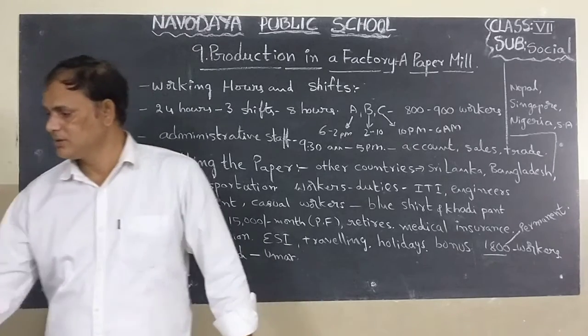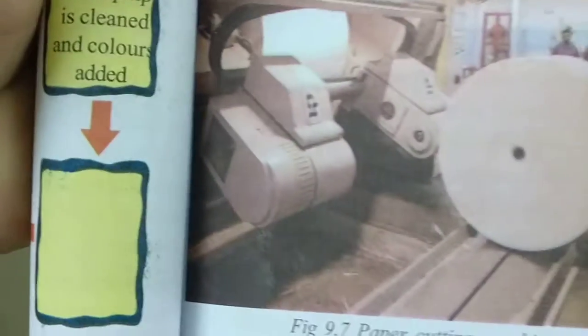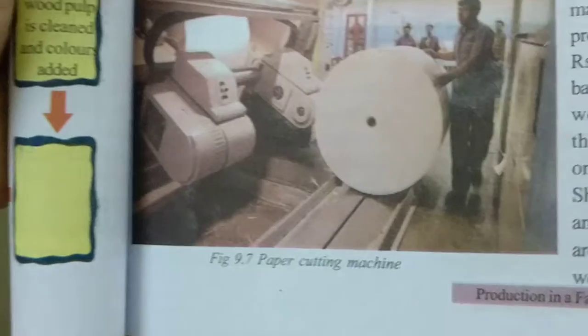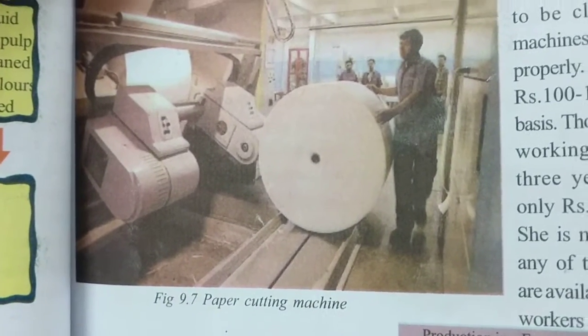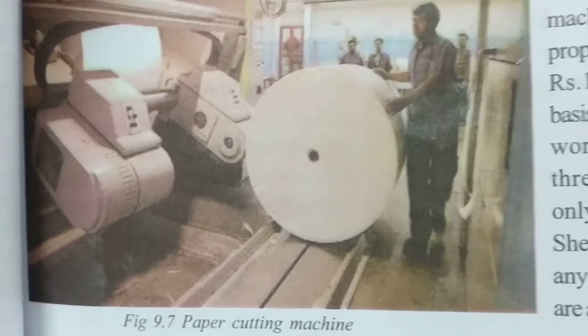Okay, children. Now I want to show you one picture here. Now look at, children, here the paper cutting machine. The machines are cutting the paper.